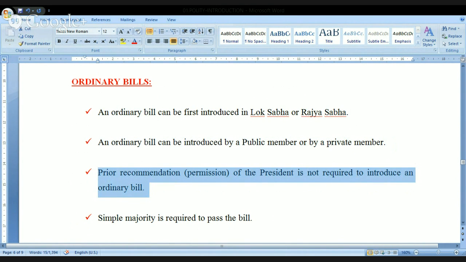See here, when I'm talking about the prior recommendation, what is the meaning of this? Normally a bill is introduced in the parliament, meaning Lok Sabha, Rajya Sabha, then it will go to the President of India. With his signature, it becomes an act. But some bills require the prior permission of the president. That is also called prior recommendation.